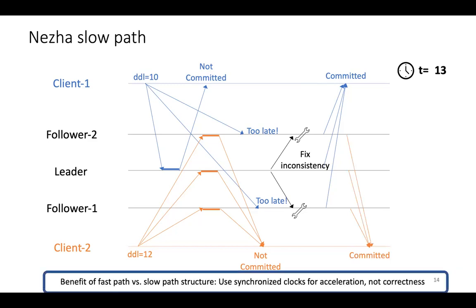I'm simplifying quite a few details, but the main thing to take away from this fast path versus slow path distinction is that the fast path is really where synchronized clocks matter, because that's where deadlines need to be accurate estimates of one-way delays so that messages arrive with high probability before deadlines. If for whatever reason clocks are poorly synchronized, and this does happen in practice, then we can always fall back to the slow path, which is still correct, but it's just slower. So this way, we don't need to make any assumptions on the max offset between clocks for correctness.